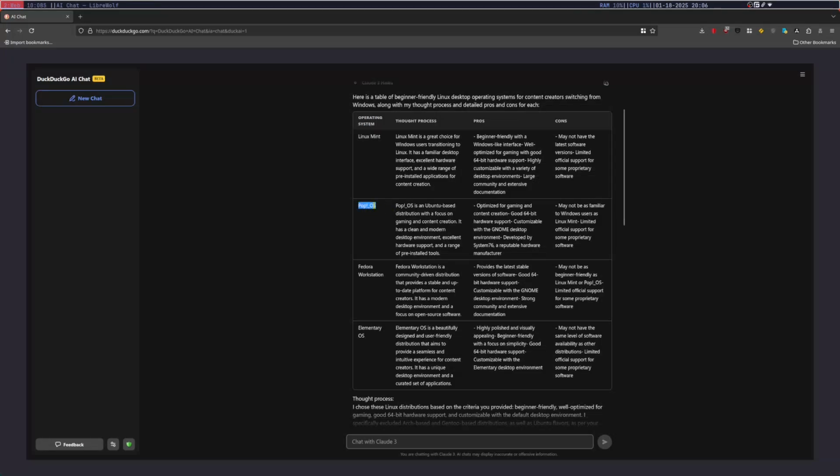Pop!_OS. Now, this will be talking about Pop!_OS 22.04, not necessarily the alpha with their COSMIC desktop, which is 24.04 based. So this will be really interesting. Anyway, it is Ubuntu based. It's a Linux distro just like Mint is. It is focusing on gaming and content creation, a clean and modern desktop environment, excellent hardware support, and a range of pre-installed tools. It is optimized for gaming and content creation, good 64-bit hardware support, customizable GNOME desktop.